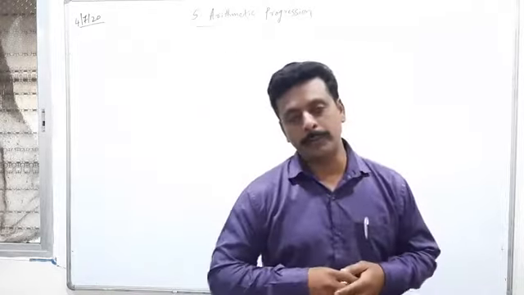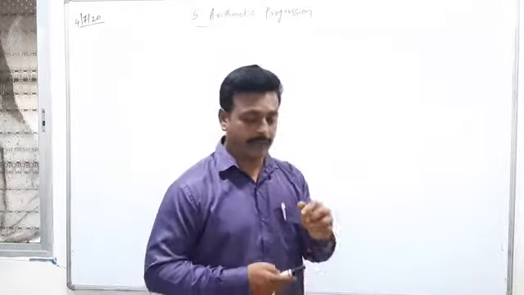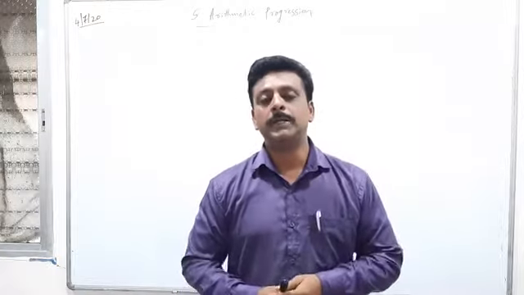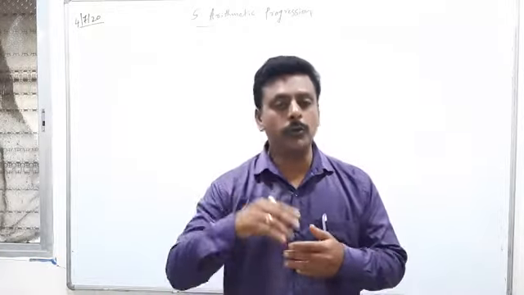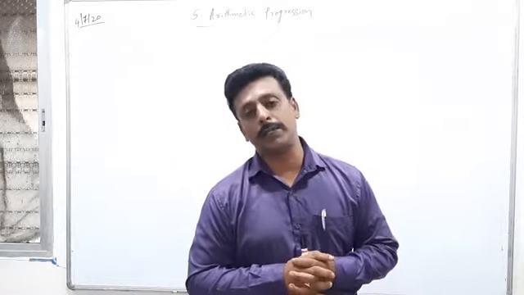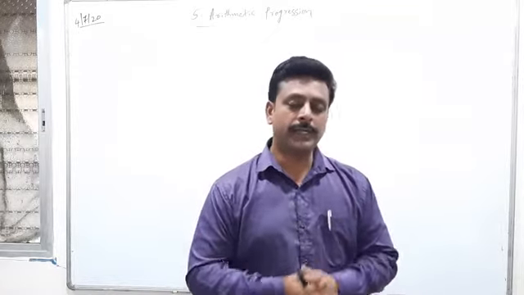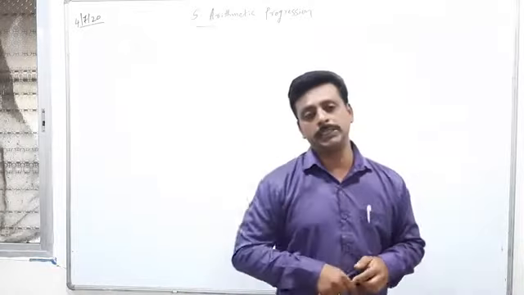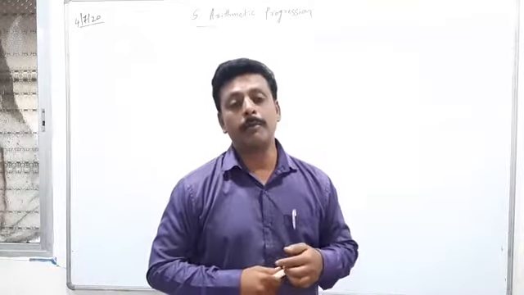About the arithmetic progression also we discussed the definition. What is arithmetic progression? The progression in which the difference between any two consecutive terms remains constant is called the arithmetic progression, and the difference that remains constant throughout the progression is called the common difference.